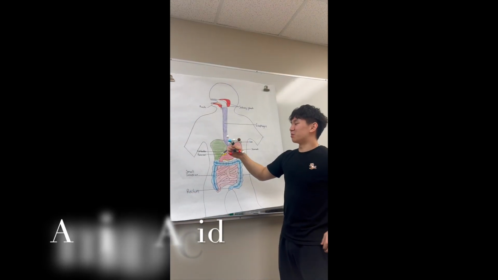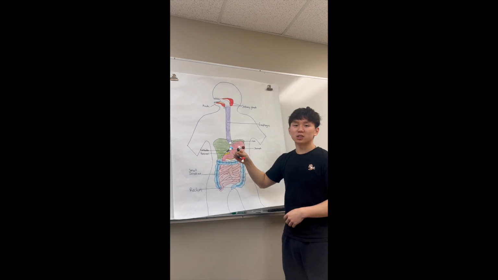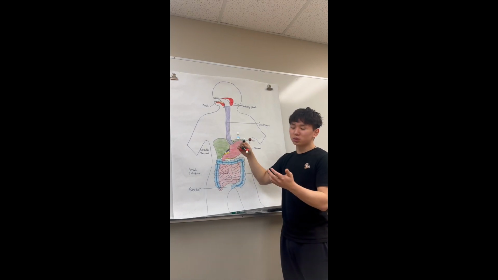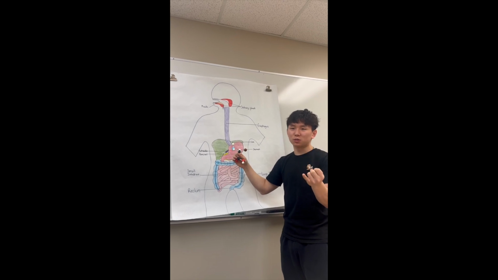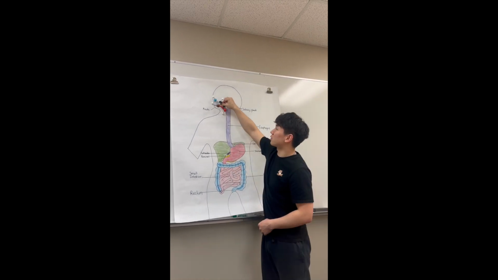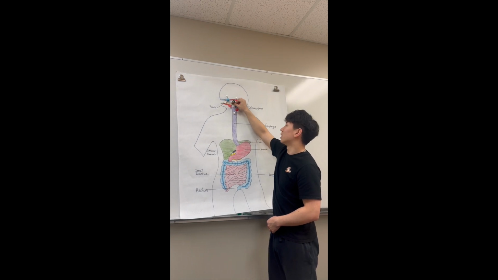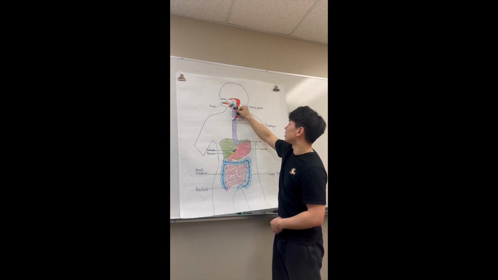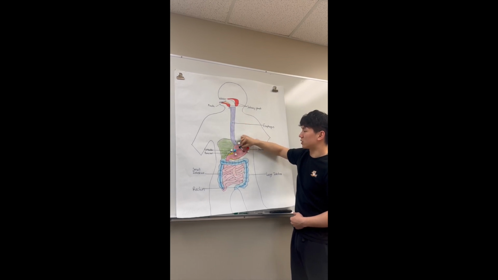This is a biological molecule of an amino acid, and multiple amino acids make up a protein. For example, proteins could be chicken, beef, pork, tofu, or fish. It starts off in the mouth as the teeth chew it down and break it apart. And then it follows down into the esophagus. It has no digestion through here. And then it enters the stomach.